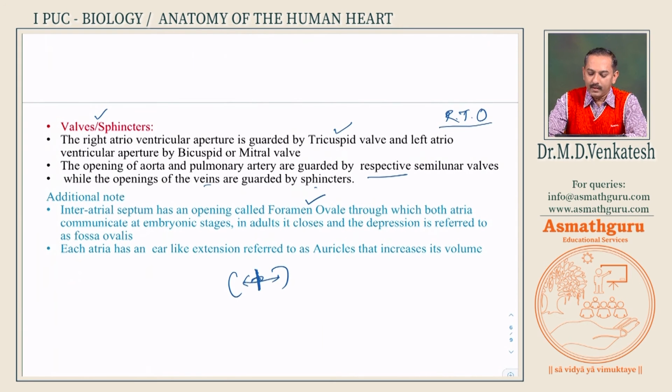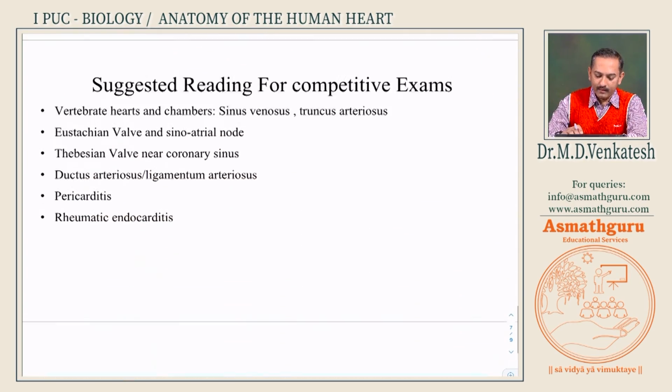Anatomy. Now this will close up by the time the child is born, but there is a small depression created, that is called the fossa ovalis. Please note, these two terms may be asked in your competitive exams. As I said earlier, the ear-like extension is called the auricle, dog's ear, that is what you see in the anatomy of the heart. I will show you some of the anatomical structures.